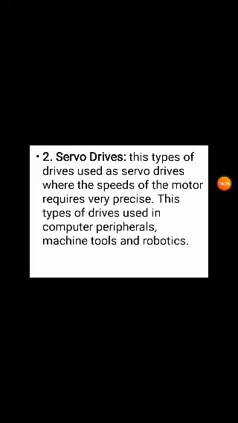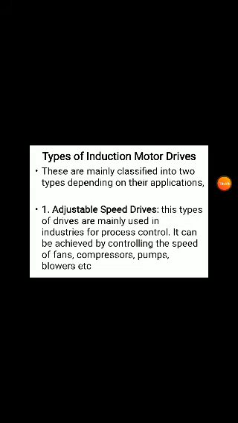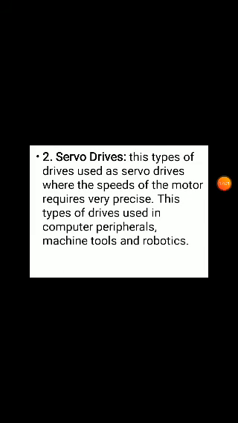That's why these are generally used for computer peripherals, such as inner operating motors and fans inside computers, and also in machine tools. Next, robotic operations, continuous operation of the robotics also uses them. These are the two types of motor drives used for different applications: the servo drives and the adjustable speed drives.